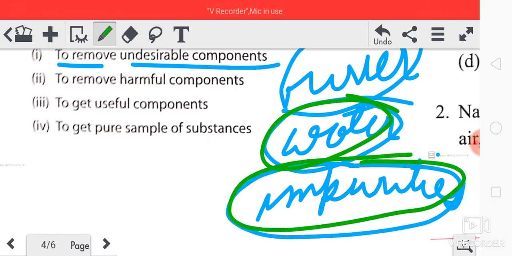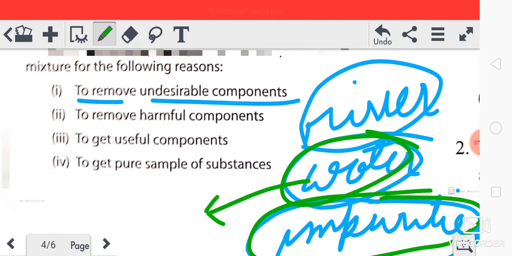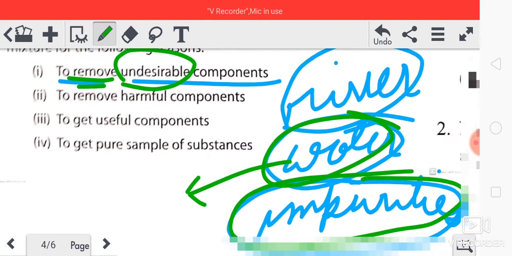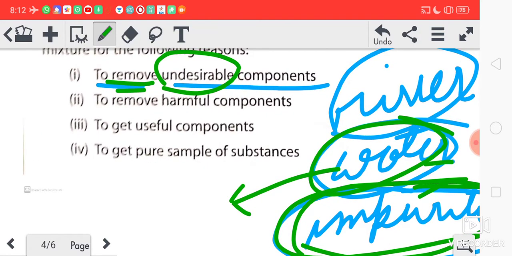Desirable means which we want, and undesirable which we don't want. So from water we have to remove the undesirable impurities. That's why we need to separate.